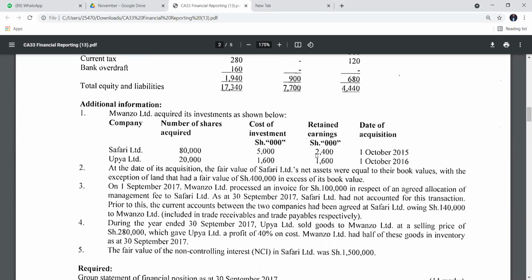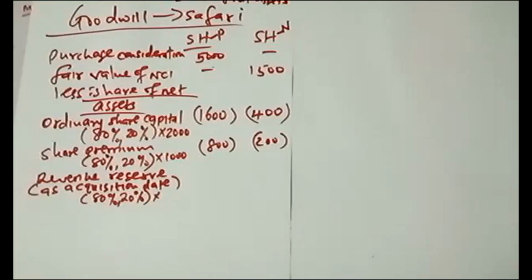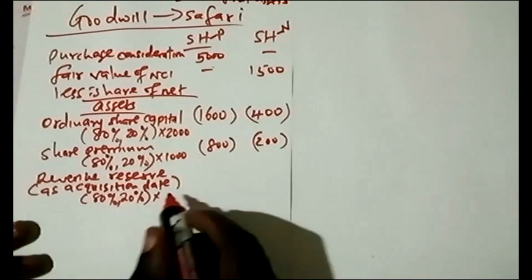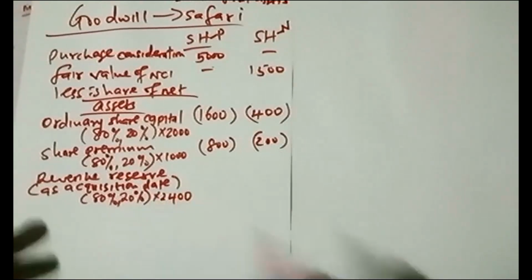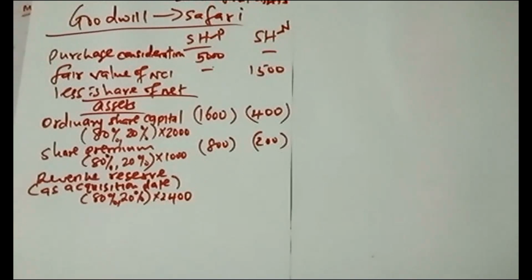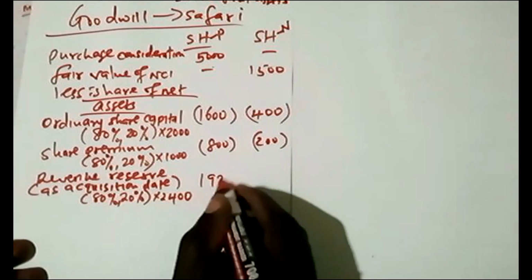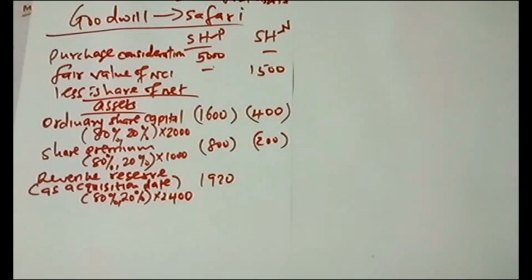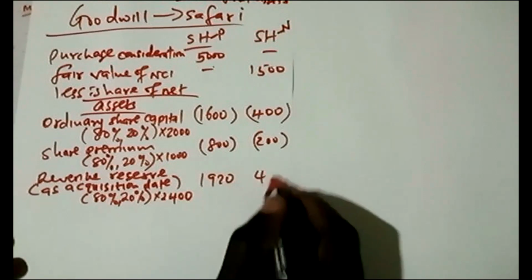As at the time when Safari was acquired, 1st October 2015, the retained earnings was 2,400. So if I take 0.8 times 2,400, I get here 1,920. Then if I take 0.2 times this, you get here 480.